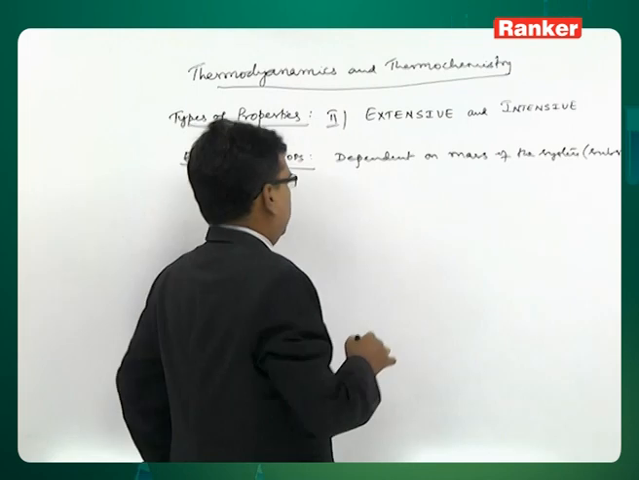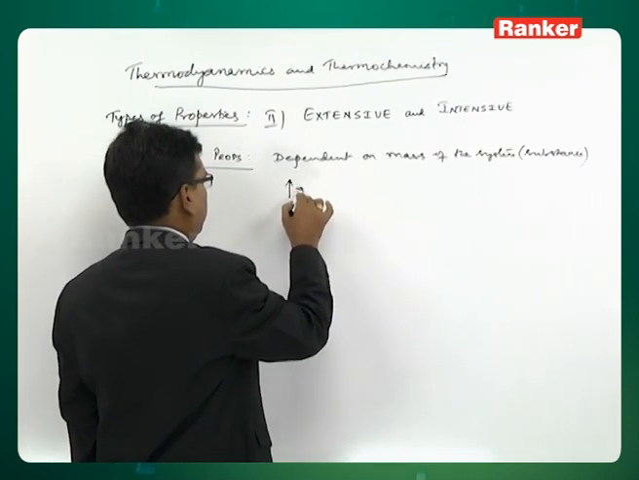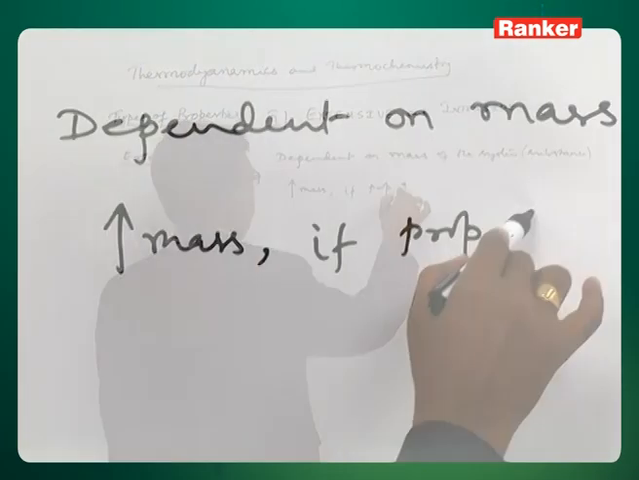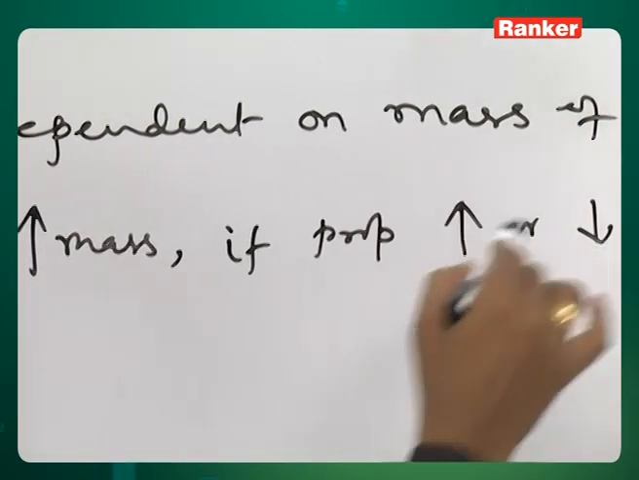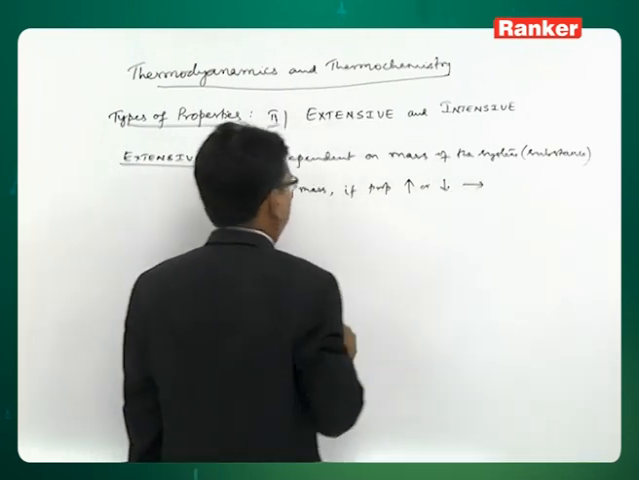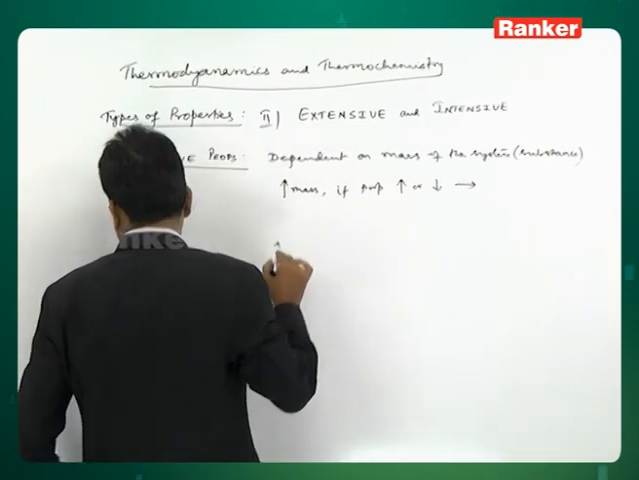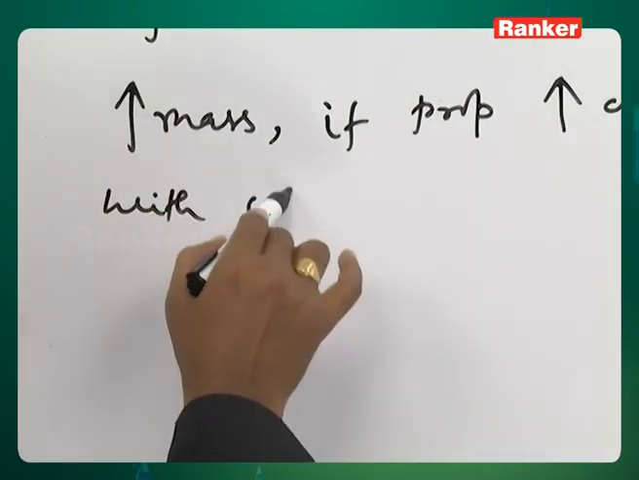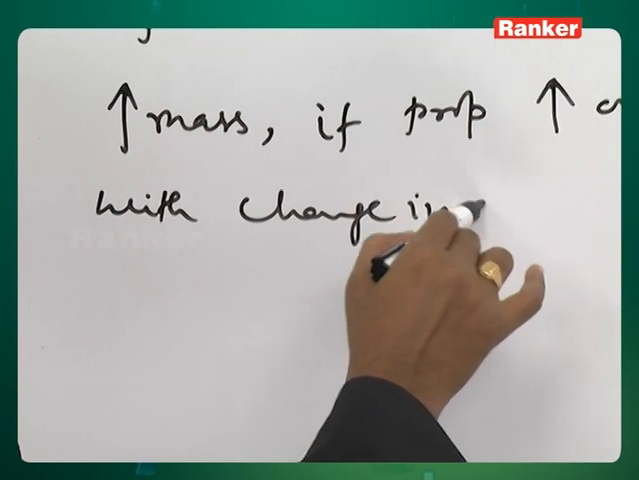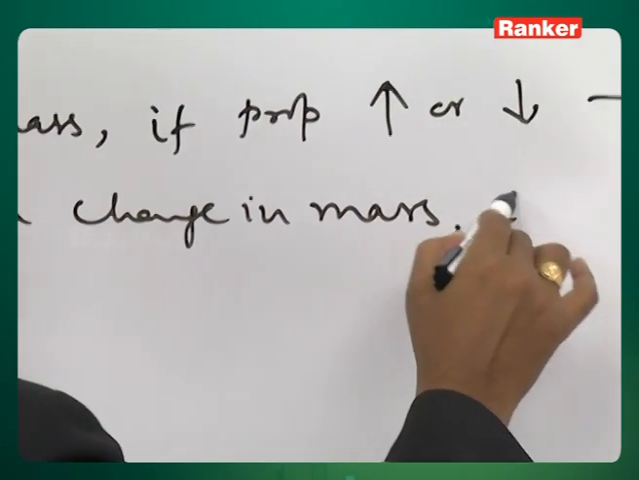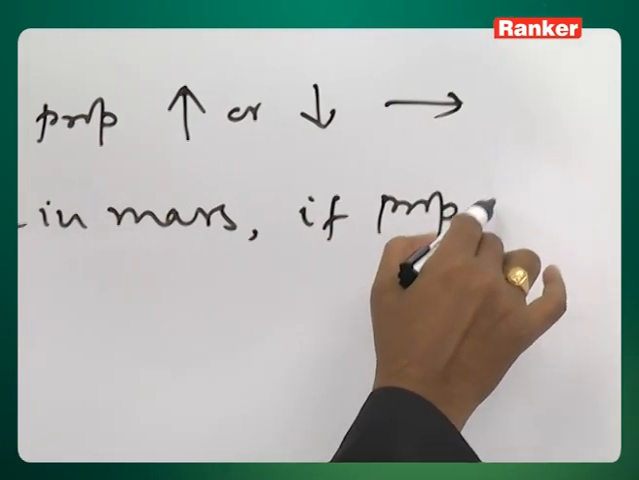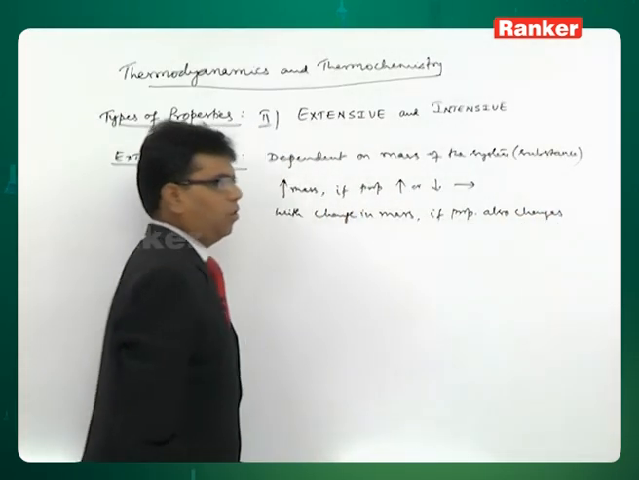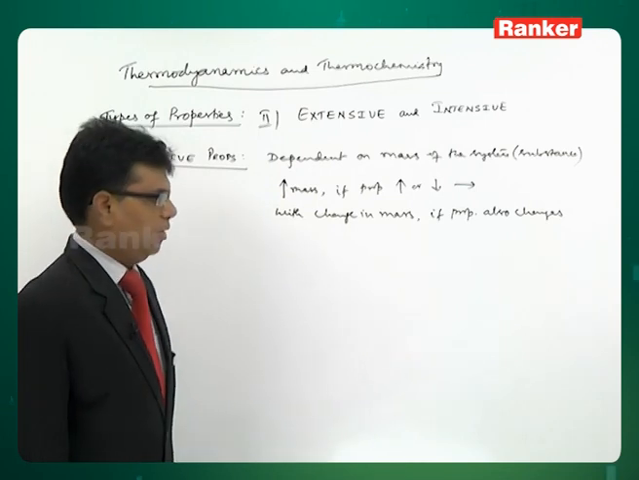That means, with increase in mass, if property increases or decreases, otherwise straight I will put, with change in mass, if property also changes, then we call it as extensive property.